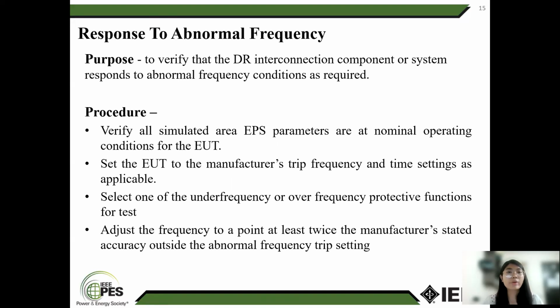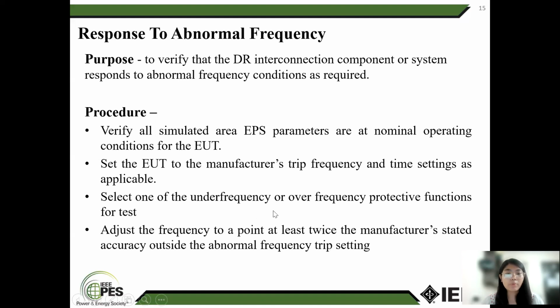Response to abnormal frequency condition. To verify that the interconnection component or system responds to abnormal frequency condition as required. Verify that all simulated area EPS parameters for the EUT are at nominal operating condition. Set the EUT at the manufacturer recommended trip frequency and time as applicable.